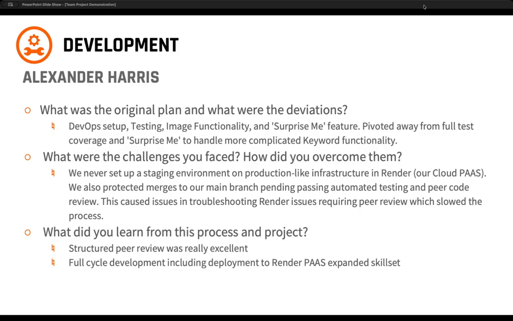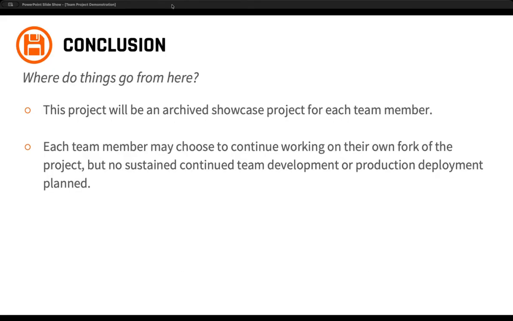What I learned from this process, that the structured peer review is really excellent, points out issues and things that I overlooked. And then I also got a full cycle look at the development and deployment. And so then I left this project with a better understanding of what a platform as a service looks like in a team environment.